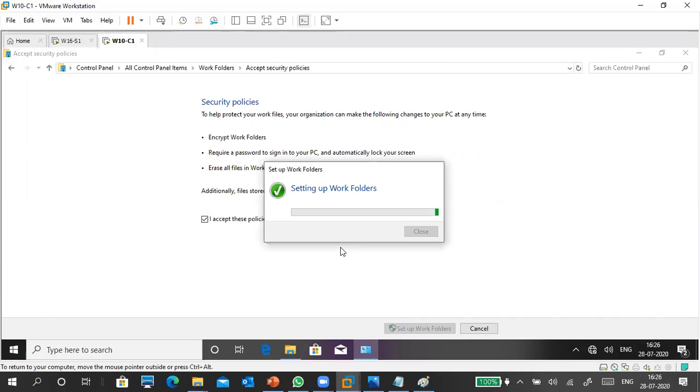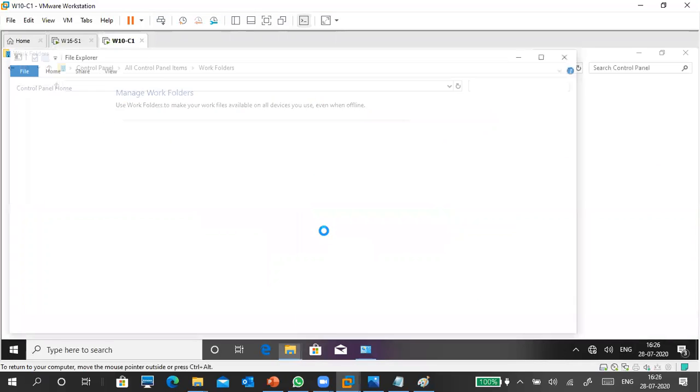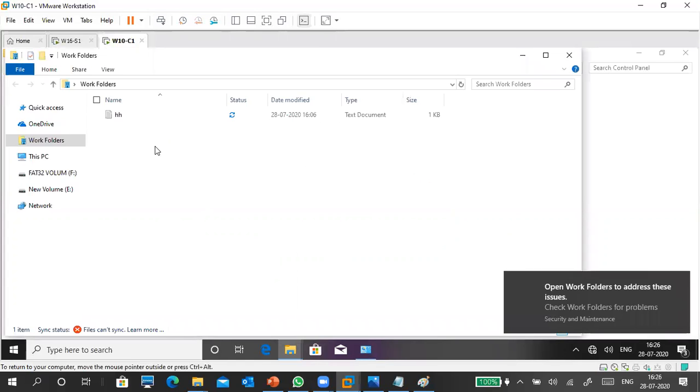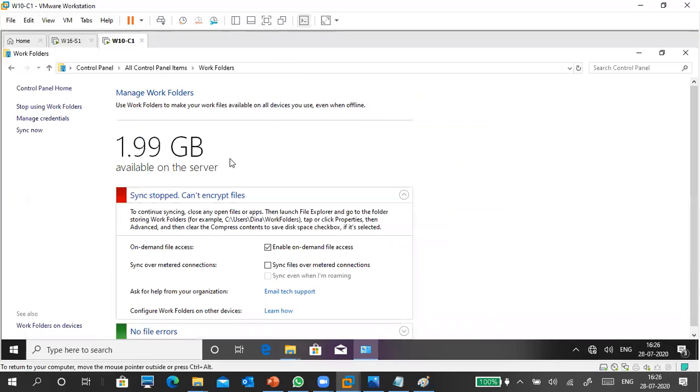Now you can see the output. Okay, it is open. My file is still there, no problem. Can you see now? It has become 2 GB. I don't know why it is coming like this. It's a synchronization problem. Then I have to try otherwise.